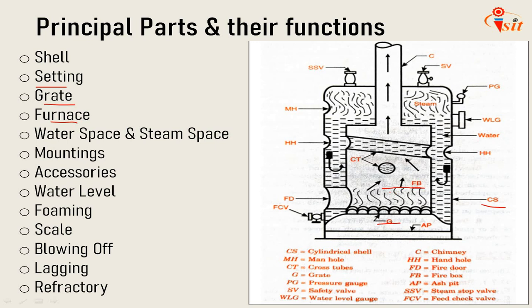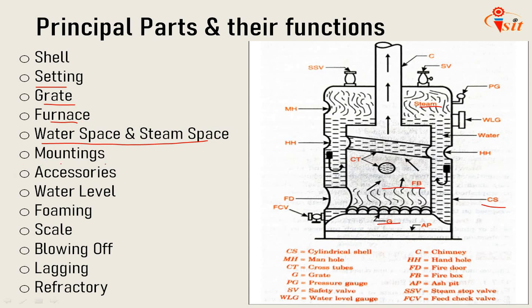Water space and steam space. The volume of the shell that is occupied by the water is termed as water space, while the entire shell volume less the water and tubes space is called steam space. Here the water space is given by the dot-dash line, and the region above it is called the steam region or space.